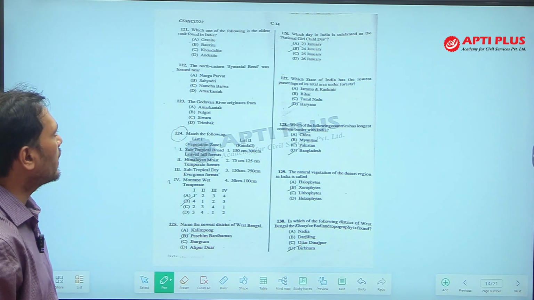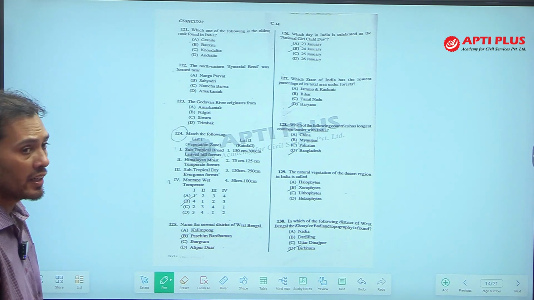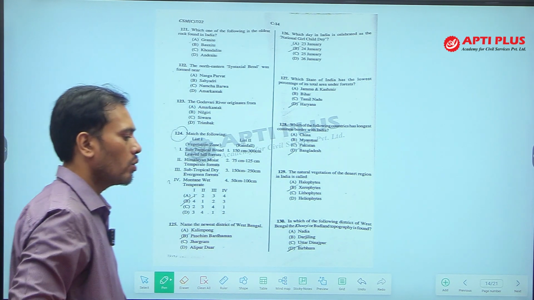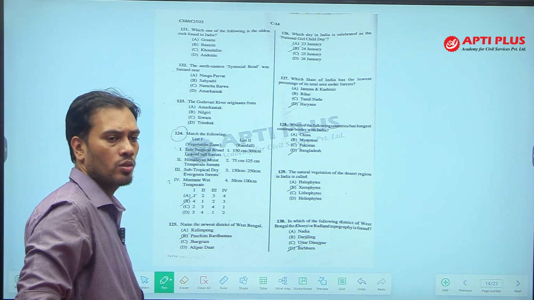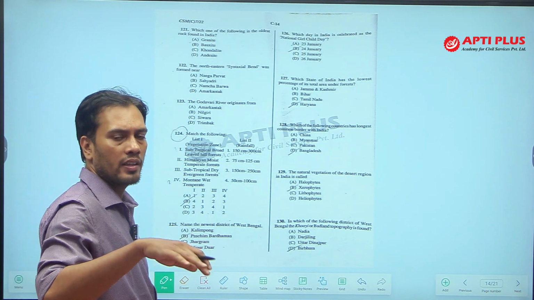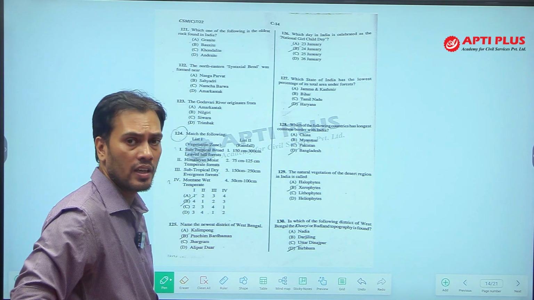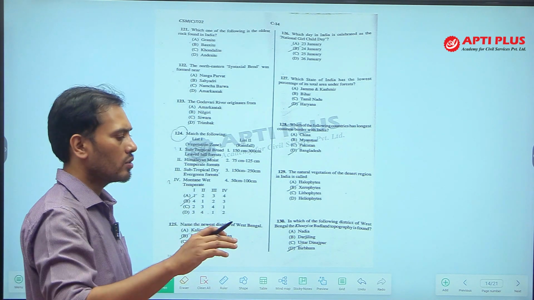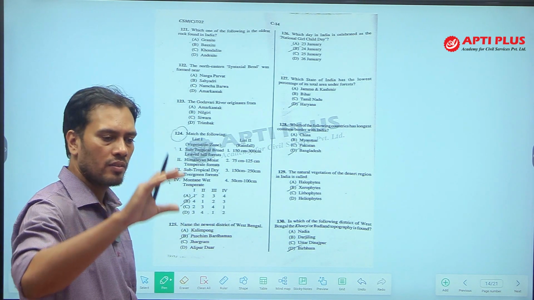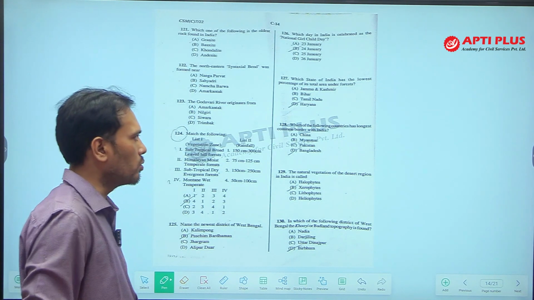Question number 121. Which one of the following is the oldest rock found in India? We know the oldest layer that is found in India is the Archean layer. You remember the layers: Archean, Dharwar, Cuddapah, then the Vindhyan layer, then the Gondwana layer, then the Deccan Trap. These are the geological layers found from old to new.